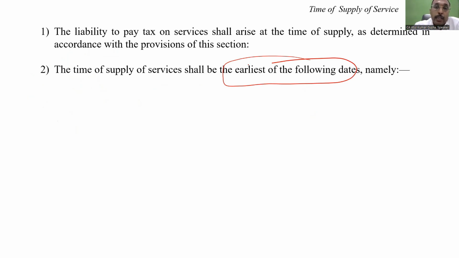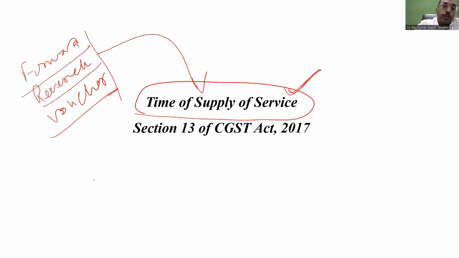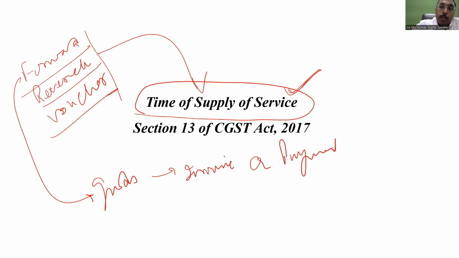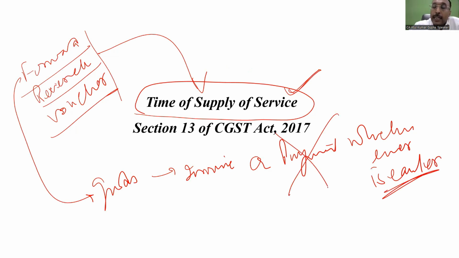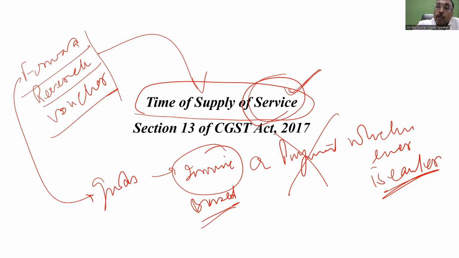And here, you will remember that in case of goods, for forward charge, we discussed invoice or payment, whichever is earlier, was the original decision. But then they cut the payment, meaning thereby it was based on the invoice. But for the services, it is not the case. For the services, it is not the case. Meaning thereby that in case of services,